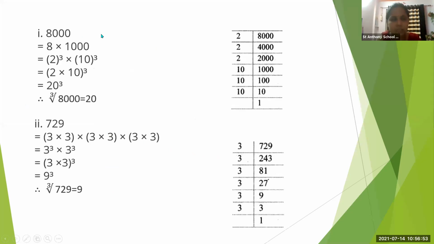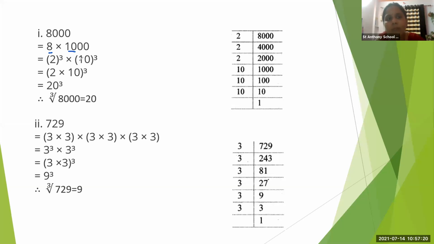Now the question is 8,000. 8,000 we can write as 8 into 1,000. Right? 8,000 we can write as 8 into 1,000. Now cube root of 8 is what? 2. 2 cubed means 8. The cube root of 1,000 is 10.